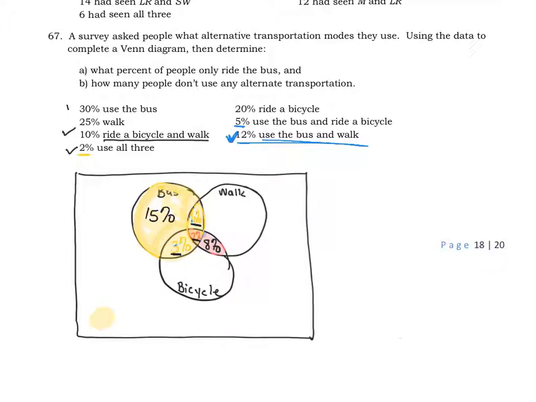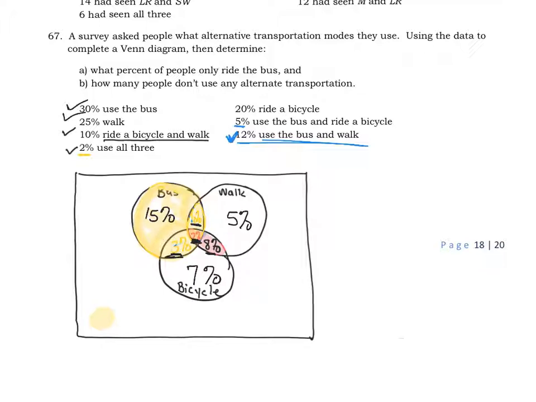And then they said that 25% walk. So that's going to be the 25% minus 10 minus 2 minus 8. And so that leaves us with 5%. And then 20% ride a bicycle. So we're going to take the 20% minus the 3% minus the 2% minus the 8%. And so we have 7% ride a bike.